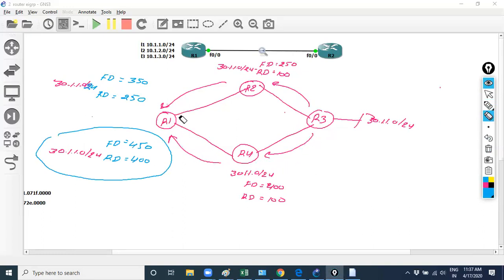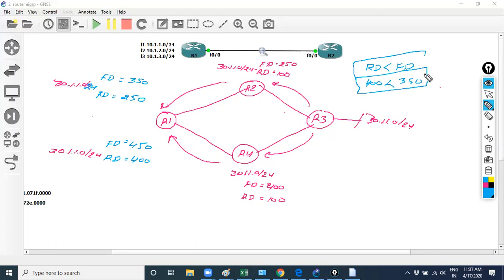No, because of the feasibility condition. It says the RD of the backup path should be less than the FD of the successor. But over here the RD is 400 and the FD of the successor is 350, which is not following that condition. So it's not going to become the backup path. But it would be good if it became the backup path, right?